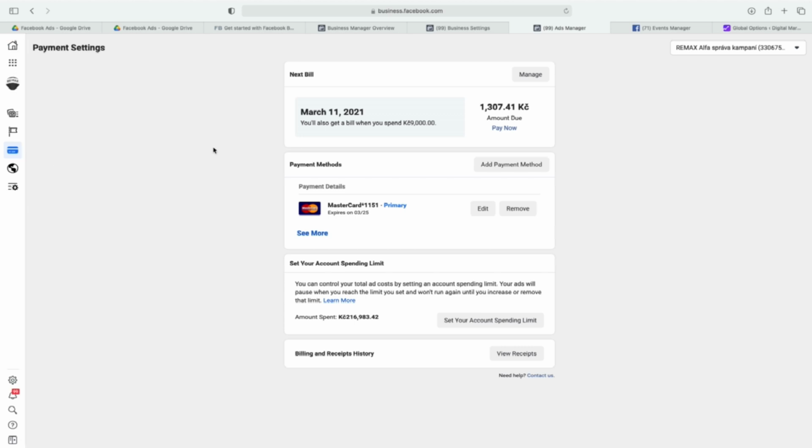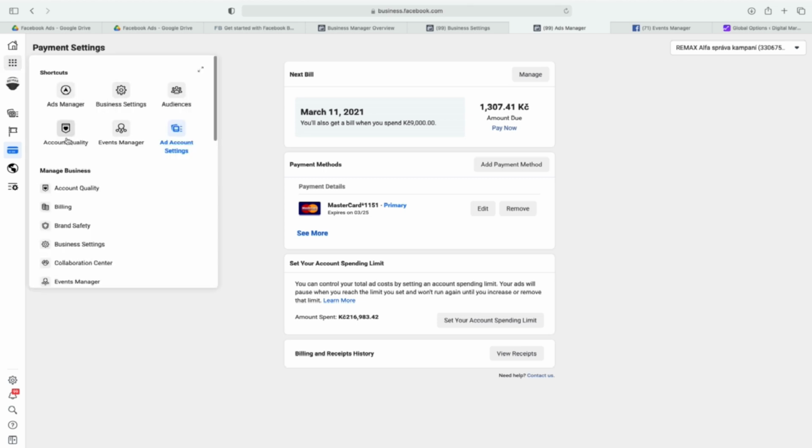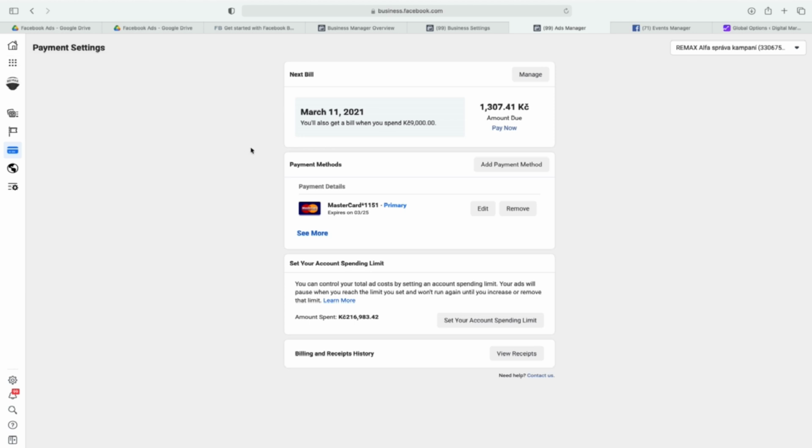This is important. Facebook will never let you to do anything without payment. So in the ad account, this ad account settings, as I have shown you, you need to set up payment. So you set up your debit card or credit card, you need to pay to Facebook. You can set up your account spending limit.